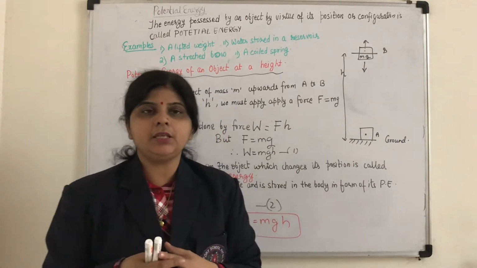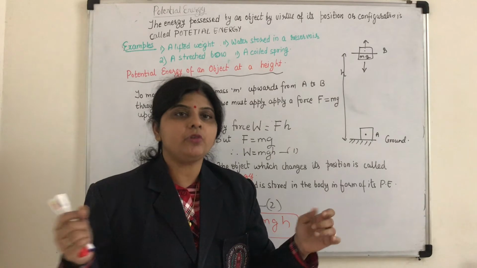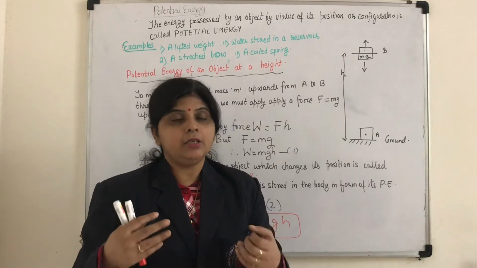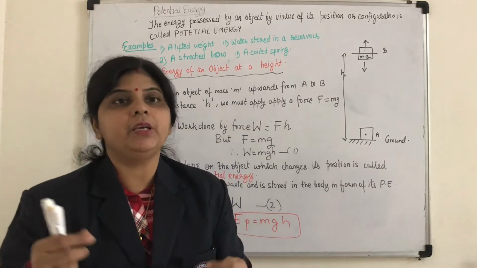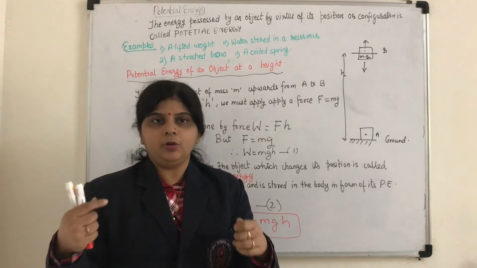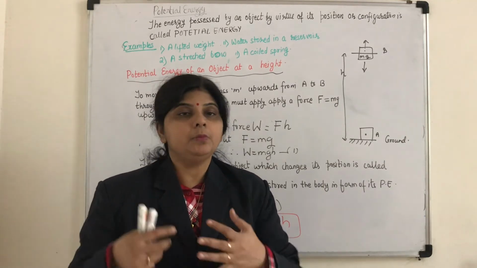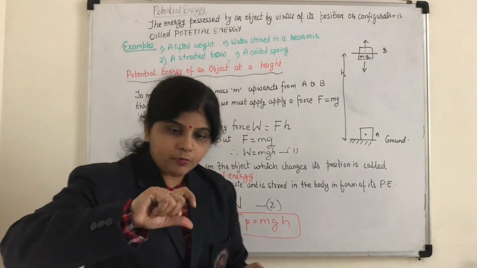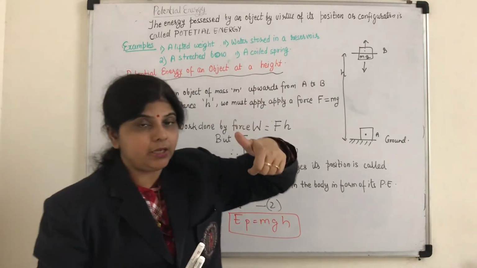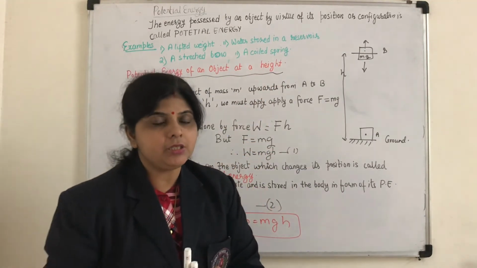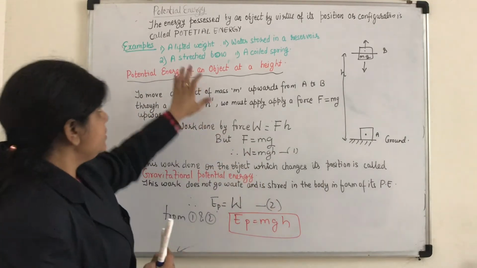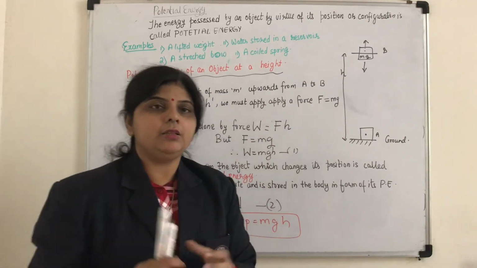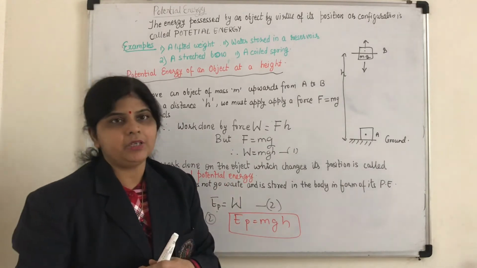Now can we have some other examples? For example, if you have a stretched bow and you release it, the arrow moves forward. In that case, we have changed the configuration, the shape of the bow. So we call the potential energy stored in that form potential energy because of its configuration. We have a coiled spring. In that case also, the potential energy is because of the configuration, the change in shape. The energy is stored in the form of potential energy. So many types of potential energy can be there.